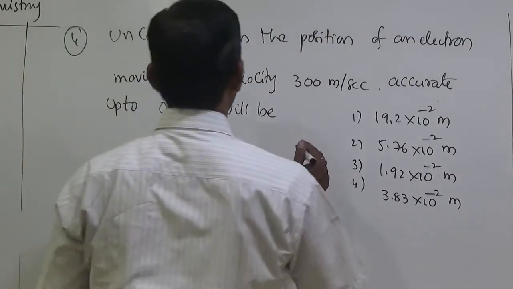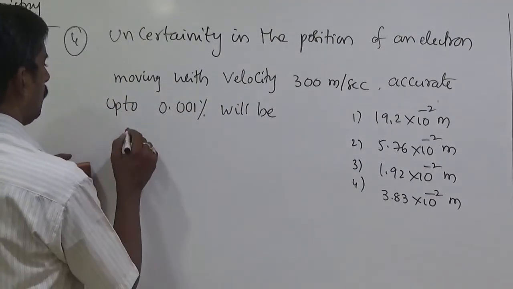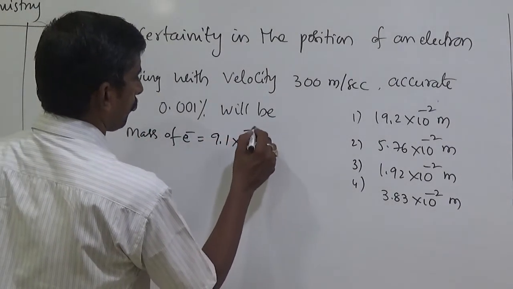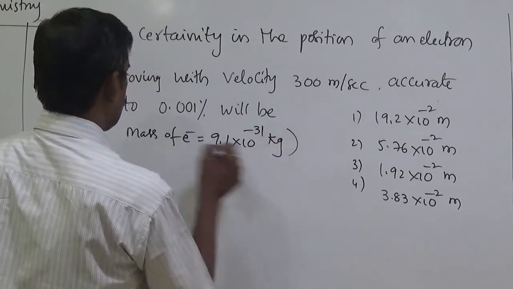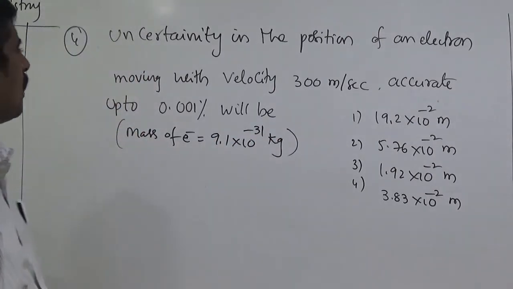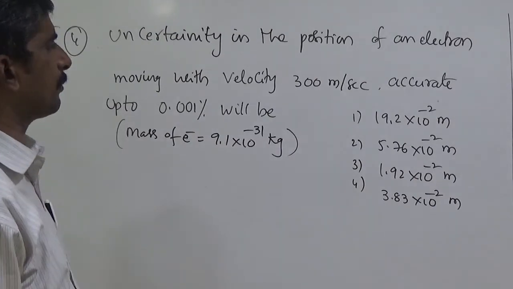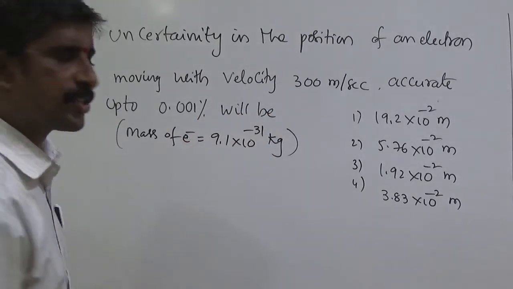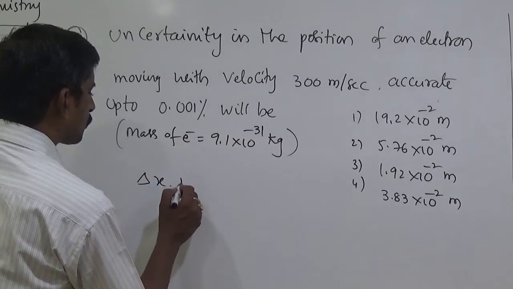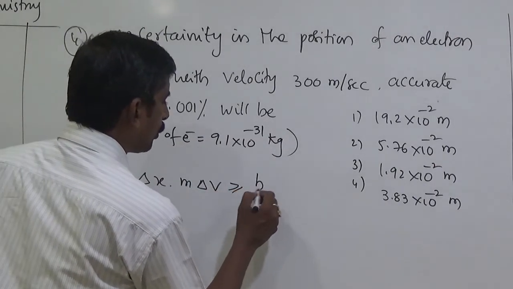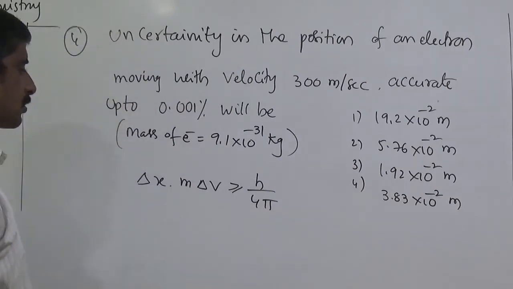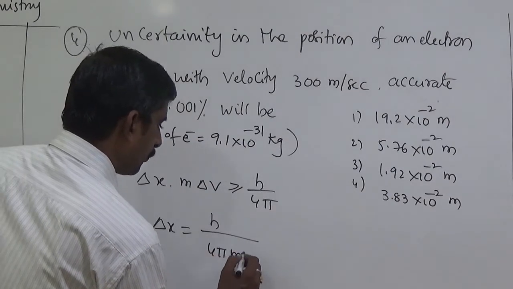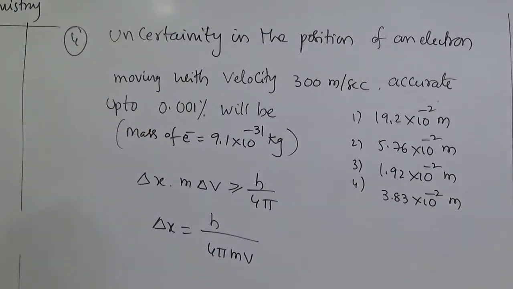Here the mass of the electron is also given: 9.1 into 10 to the power minus 31 kilograms. In this case the formula is delta x into m delta v is greater than or equal to h by 4 pi. In this formula mass is also required. So delta x equal to h by 4 pi m v is required.